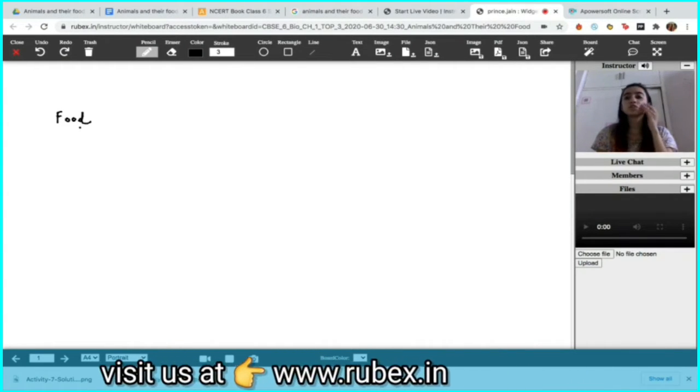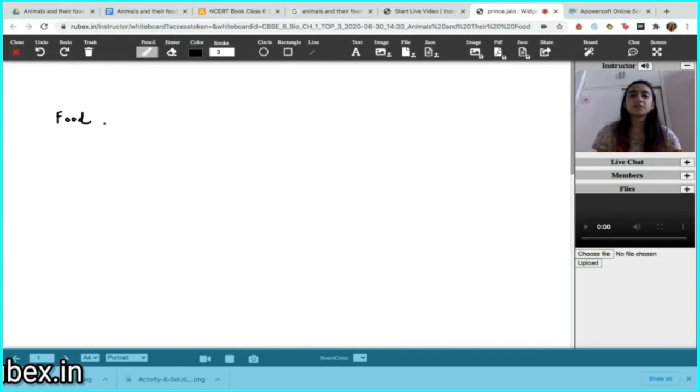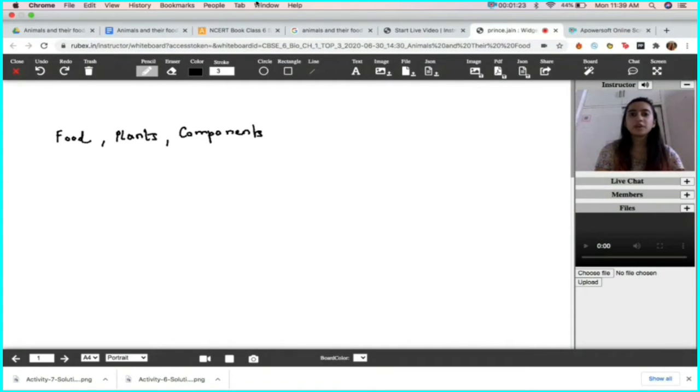Just revising what we have done earlier, we have studied about food, how food serves as a source of energy to us, how it helps in repair and maintenance. Then we studied food from plant sources, how we get food from plants, and plant foods which provide us different types of components of food. We also talked about the components of food: carbohydrates, proteins, fats, minerals, vitamins, and the food sources from which we get those. For example, we get proteins largely from milk and from eggs. So these are just some different sources of food.